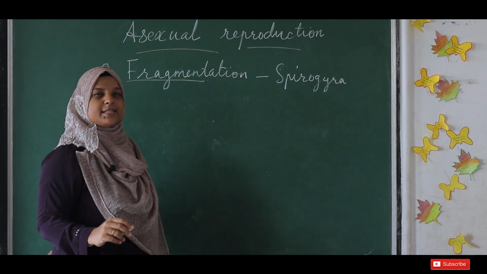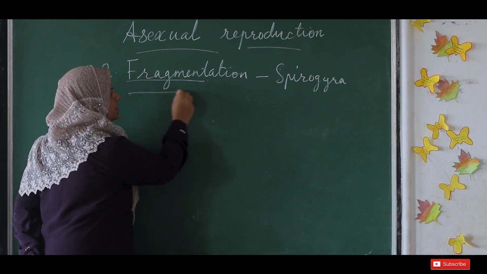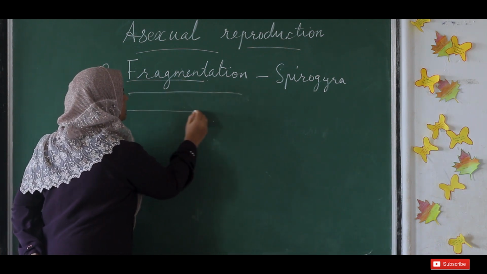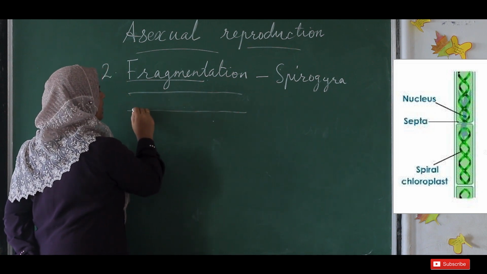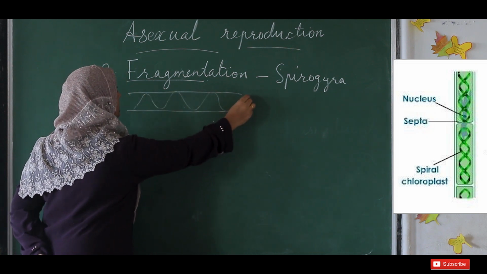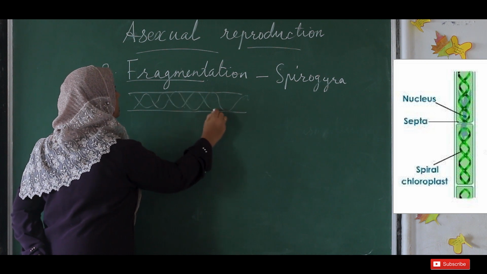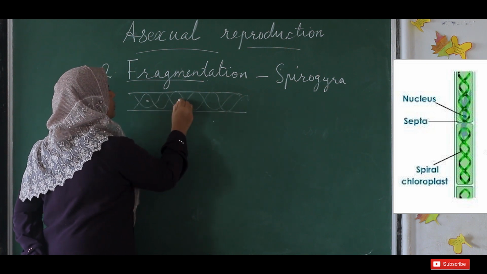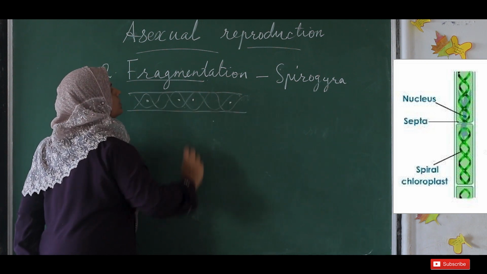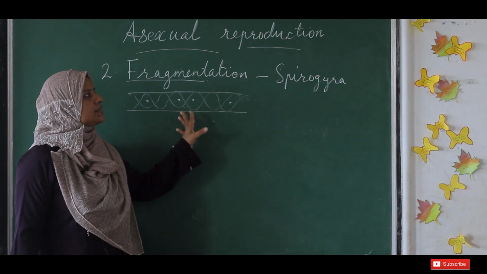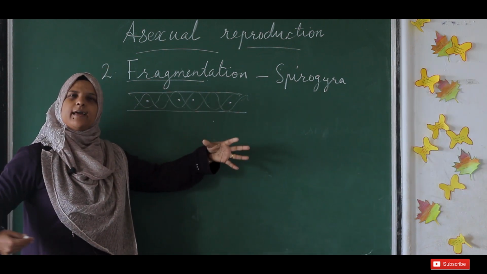Spirogyra. It is the best example for fragmentation. It is found in water. It has a long body with chloroplast inside, and there is a nucleus. Okay, so this is the figure for the Spirogyra. It is a very lengthy algae.